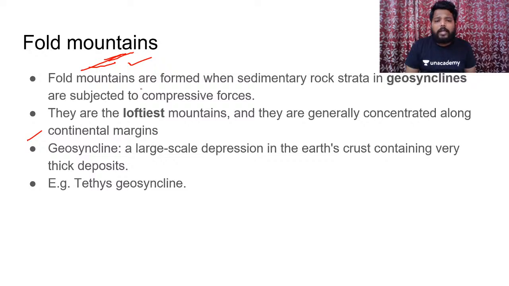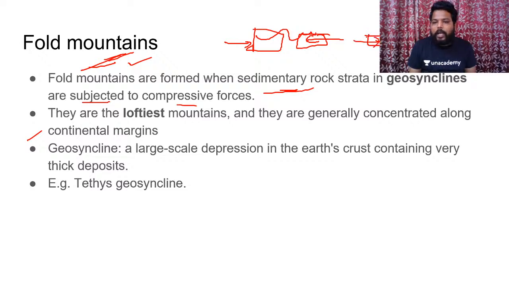Fold mountains are formed with sedimentary rock strata in geosynclines which are subjected to compressive forces. It means when two plates come in collision with each other, we would be having folding. If only one plate is coming into picture and compressional forces are applied on this one particular plate, we would be having folding of this plate.